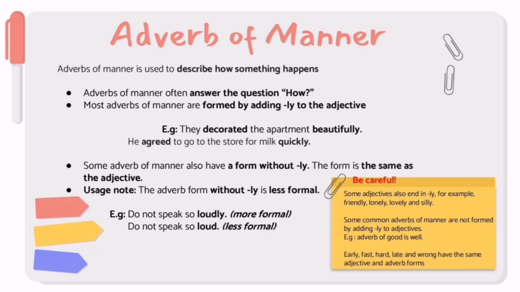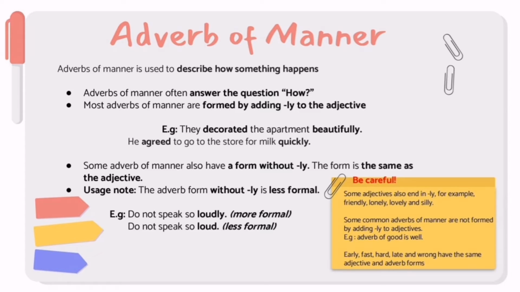Adverb of manner is used to describe how something happens. It doesn't matter if it is an action verb or non-action verb. A tip here is you can use adverb of manner to answer the question how. So when you want to describe an action or a verb, just ask yourself, how does it happen? Most adverbs of manner are formed by adding ly to the adjective.